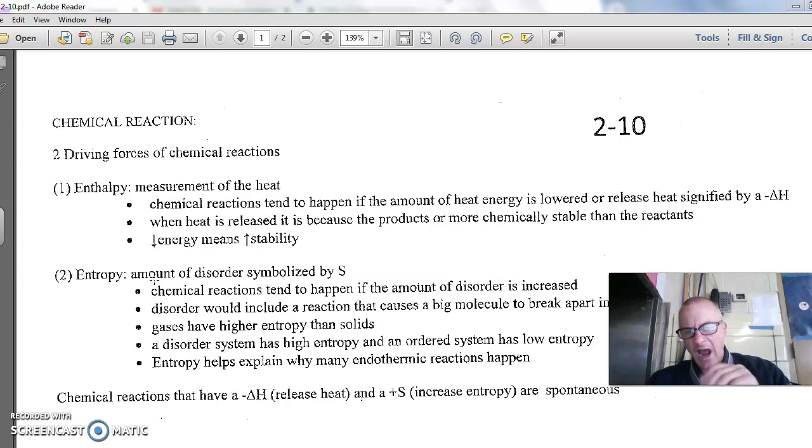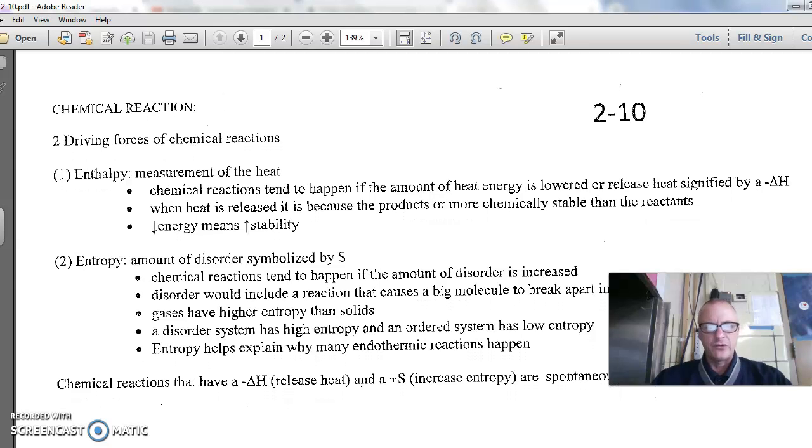So if someone said, why do things react chemically? The answer is because the universe is tending towards lower energy. In other words, chemical reactions that release energy tend to happen in the world. And that's because as the energy is going down, the stability of the substances in the universe is going up. The other driving factor is entropy, where everything is tending towards greater disorder in the universe. Those are the two driving forces.